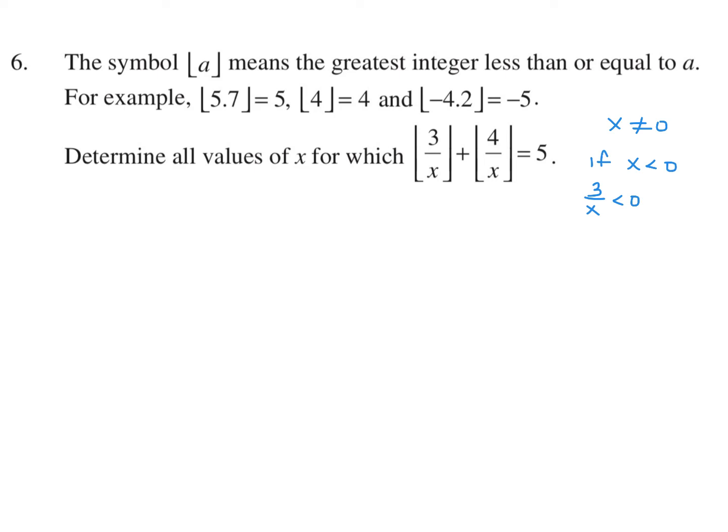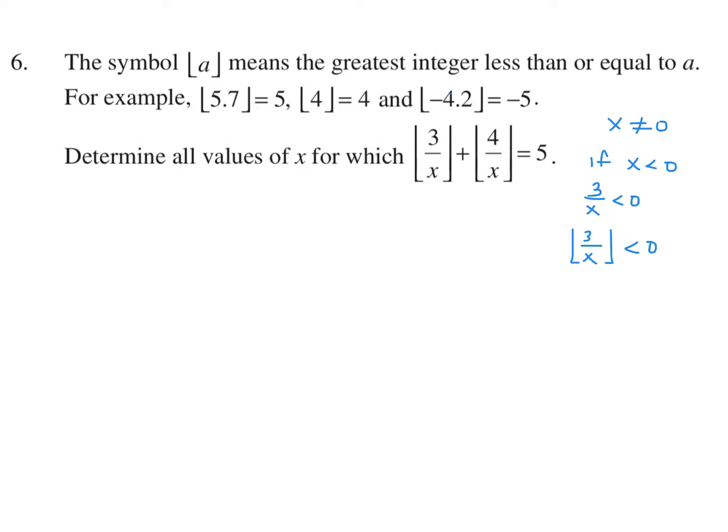Correct? And then if I took that bracket, the bracket doesn't change the sign, right? If you look at this example right here, this will also be less than 0. This is a good example of that. Even if it's negative something, it's just going to drop it down to the greatest integer. The greatest integer less than that is negative 5 in that case.